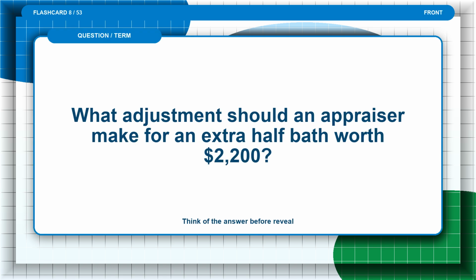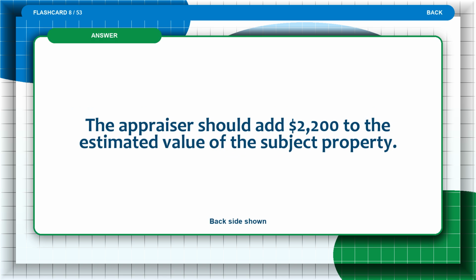Flashcard 8. What adjustment should an appraiser make for an extra half bath worth $200? Think of the answer before the reveal. The answer is: the appraiser should add $200 to the estimated value of the subject property.